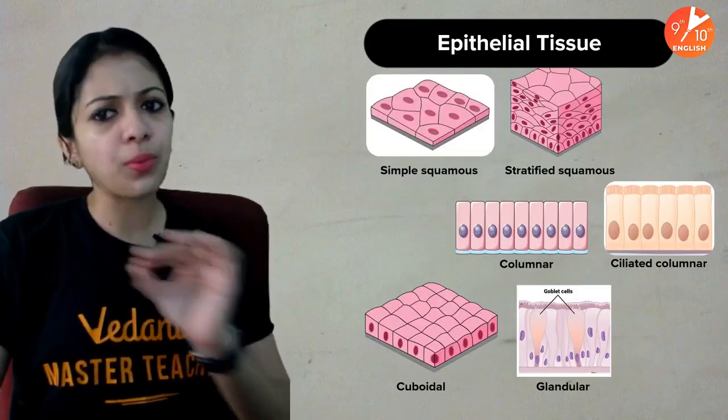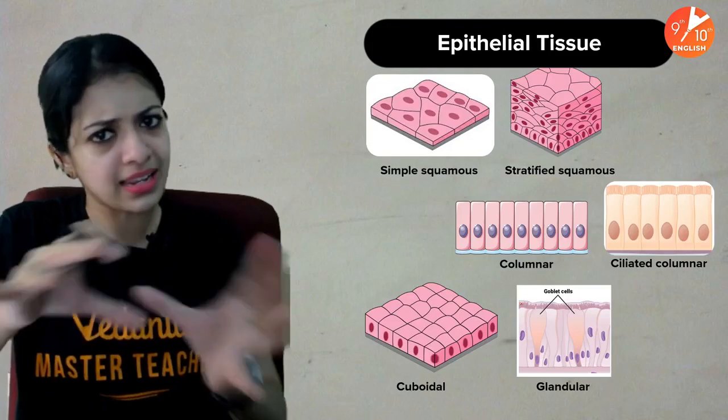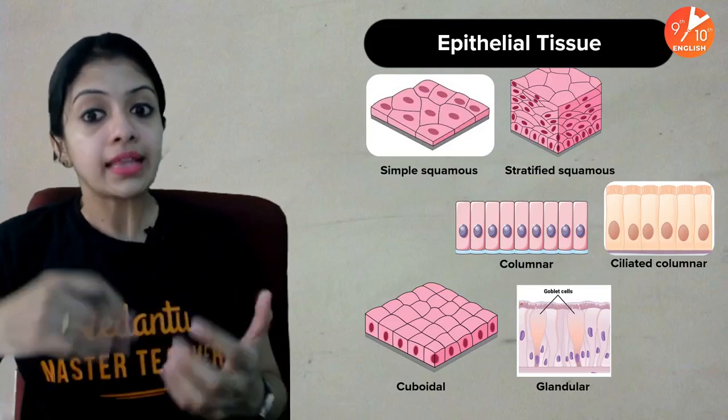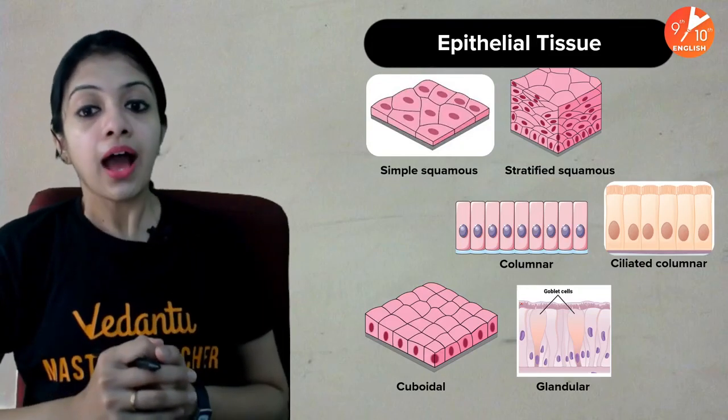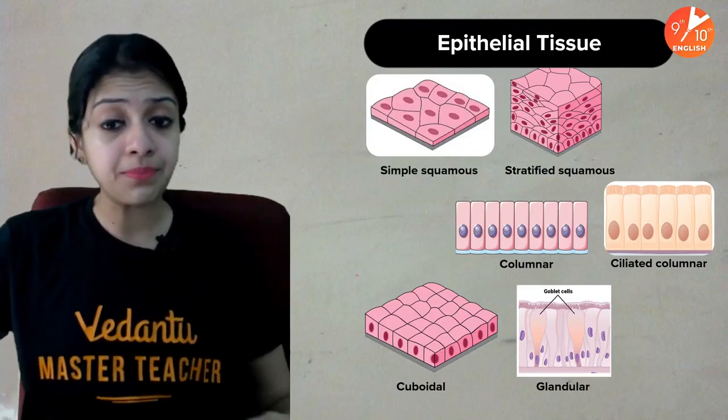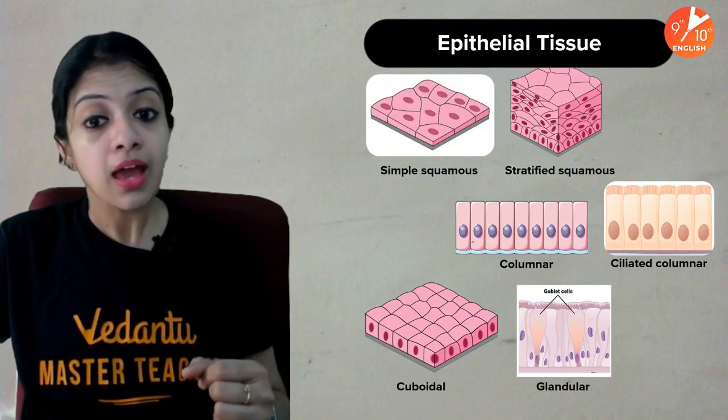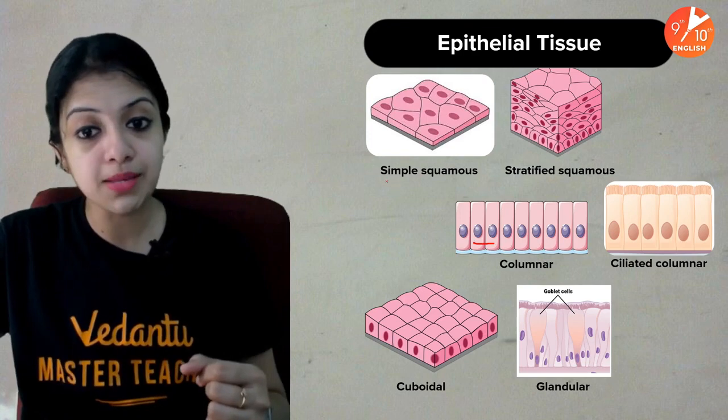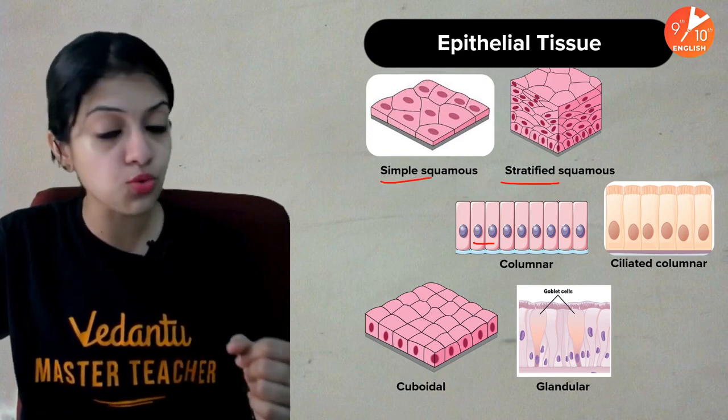But before that, let's quickly recap the names of the epithelial tissue types we've seen. Squamous epithelium can either be simple squamous or stratified squamous.